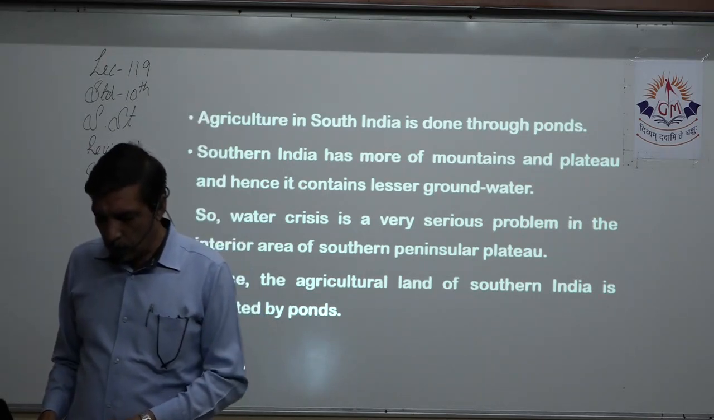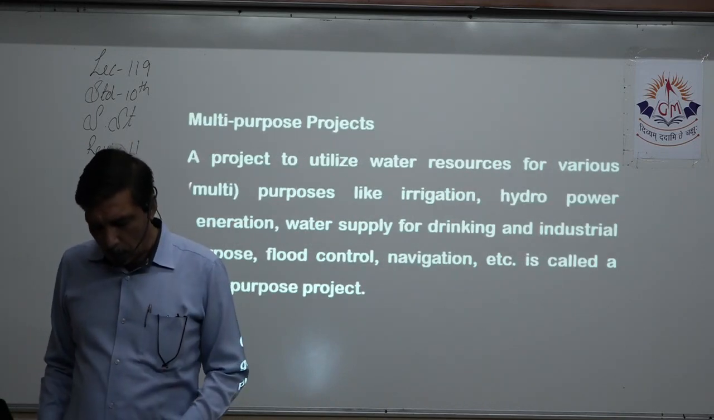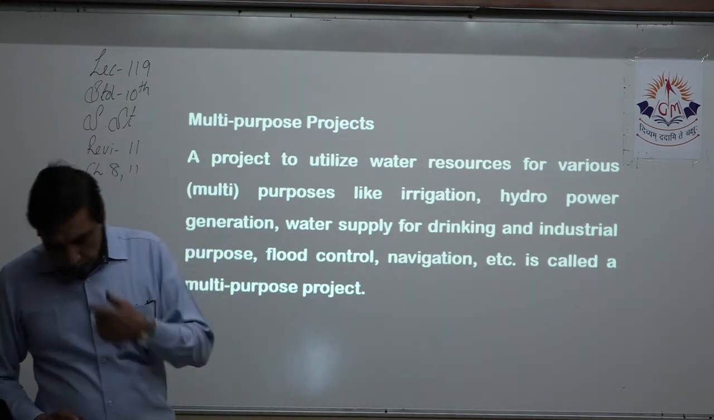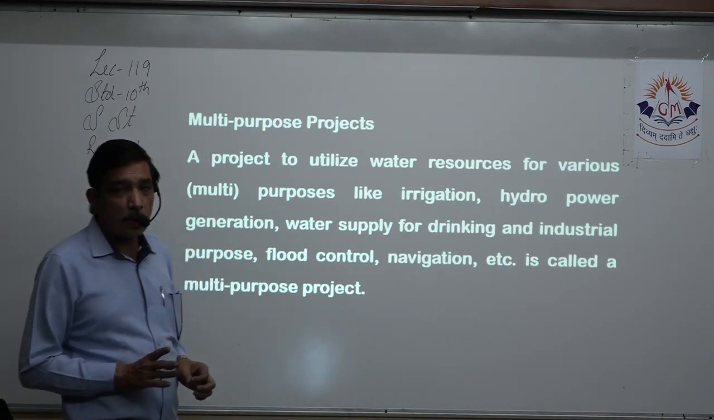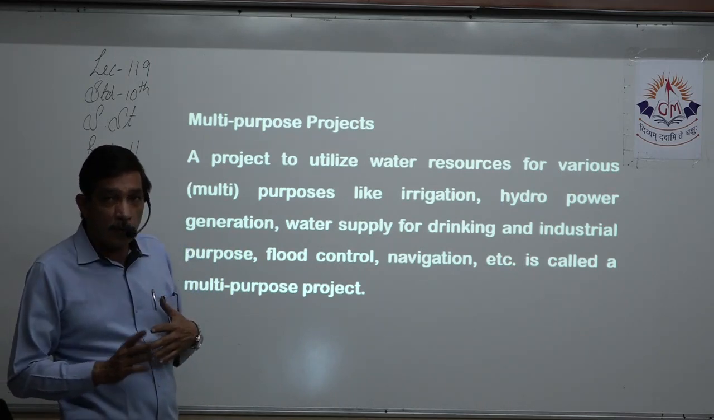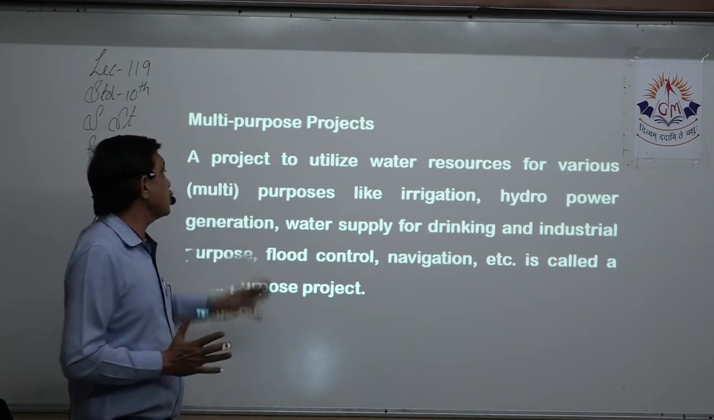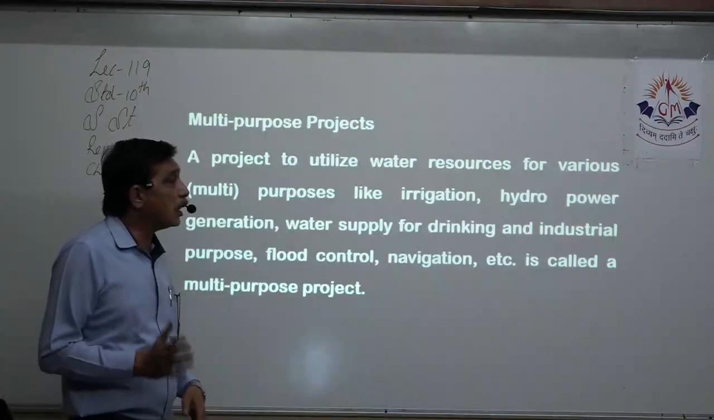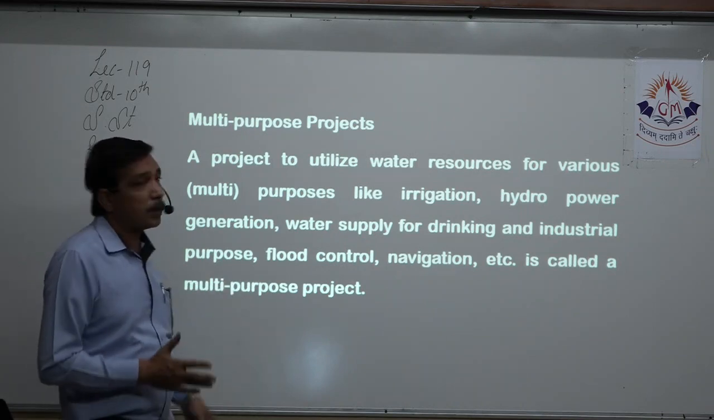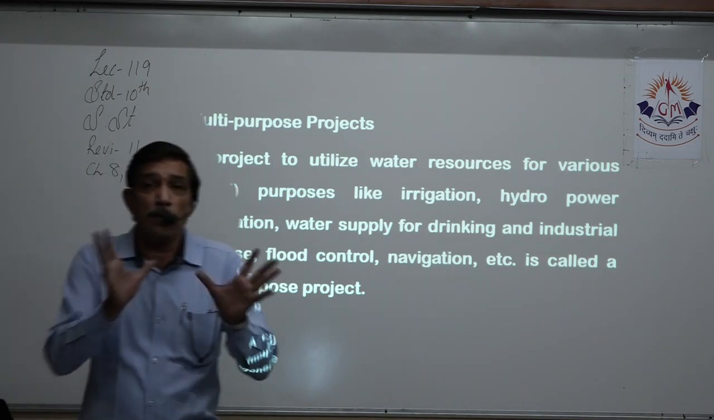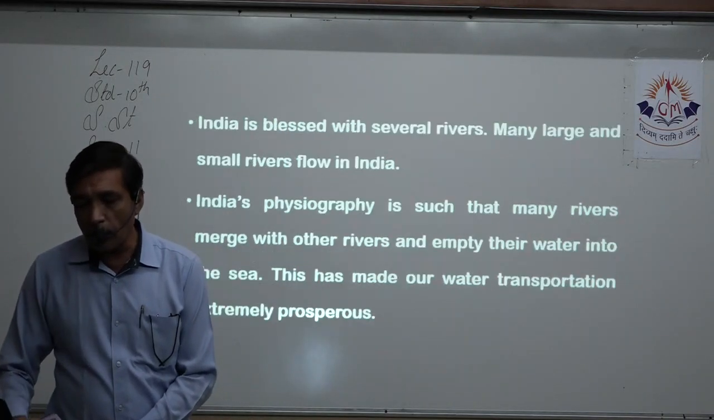Now, the most important question of this particular chapter is: write a short note on multi-purpose project. That is a 3-mark question. First you have to explain what is multi-purpose. A project to utilize water resources for various purposes like irrigation, hydropower generation, water supply, drinking water, industrial purpose, flood control. There are lots of uses if we collect water in a huge quantity, right? So that is called a multi-purpose project, or simply we call it a dam.